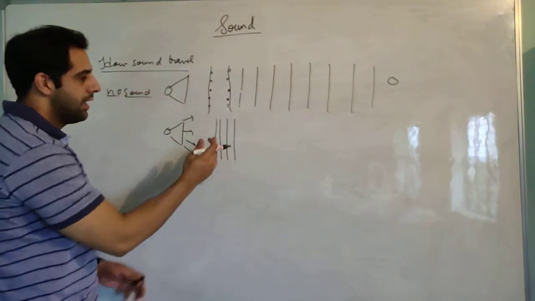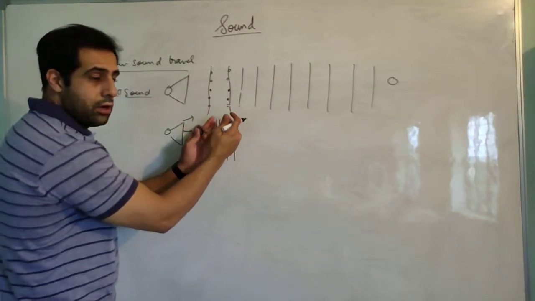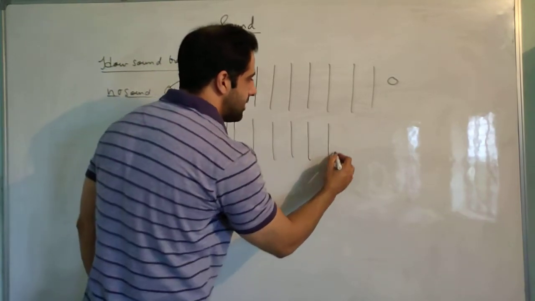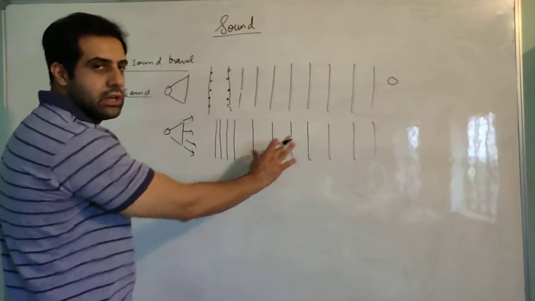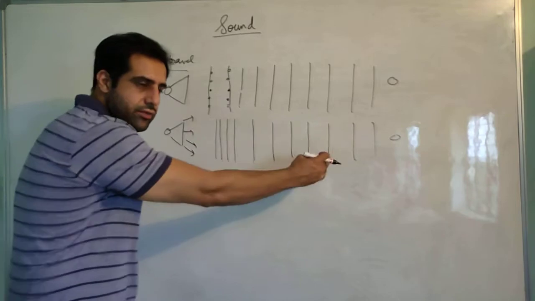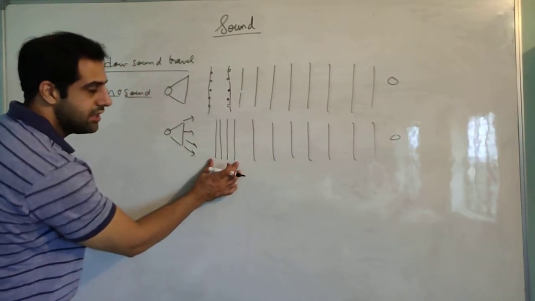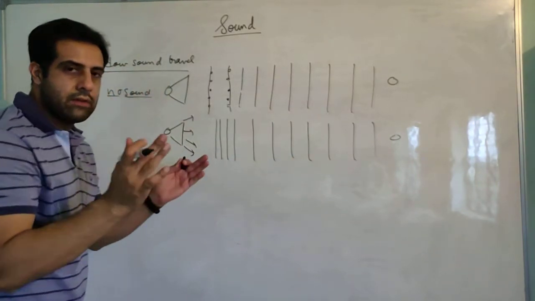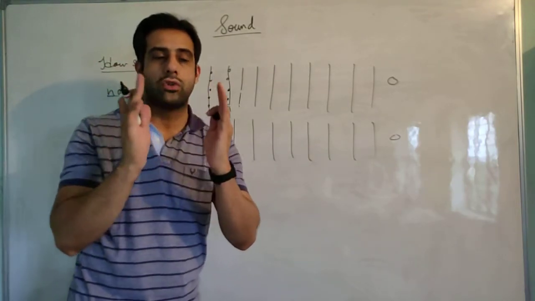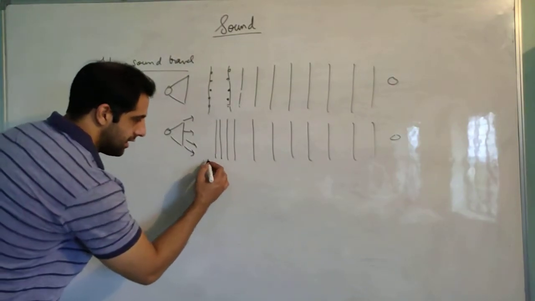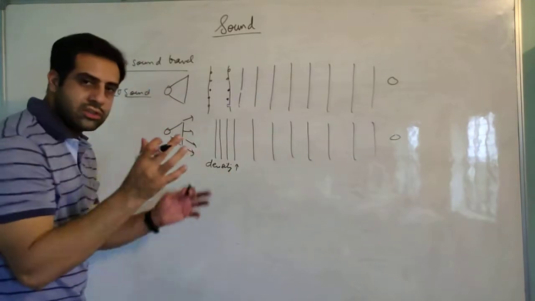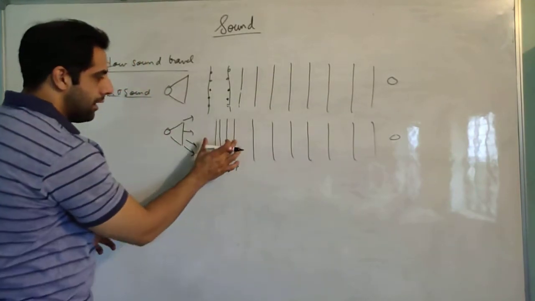So when this goes near the second set of molecules, because of vibration they come together again, and the rest will stay in their places because the wave has not reached there yet. The wave is still here, the energy has not yet transferred ahead, but where the energy is, the air molecules, because of the vibration, come closer. If this is the first set and this is the second set, this will come closer. So the air density will increase because the molecules are now close together.